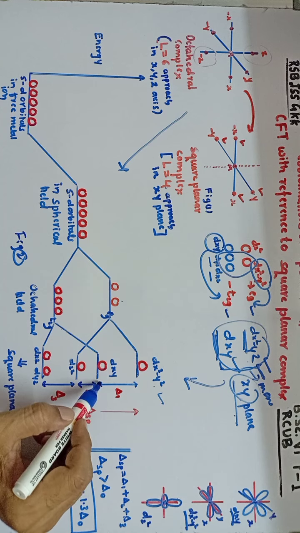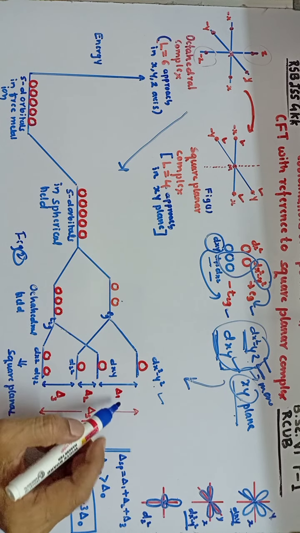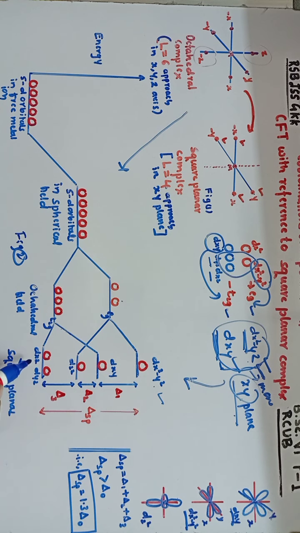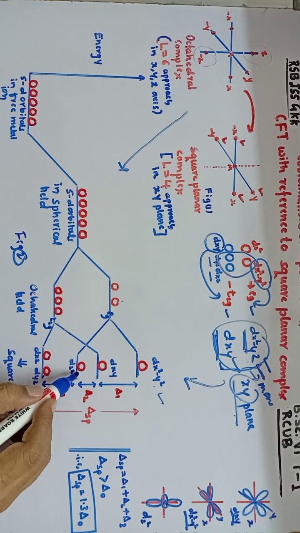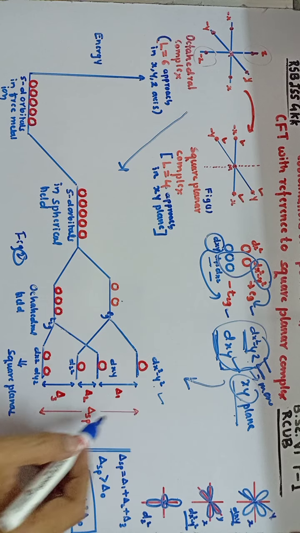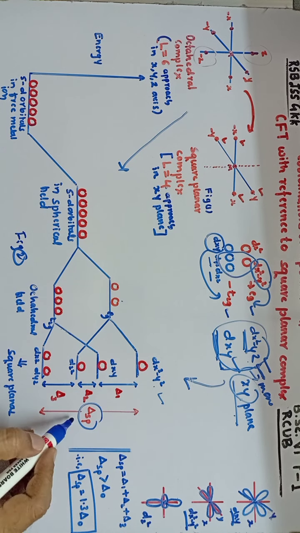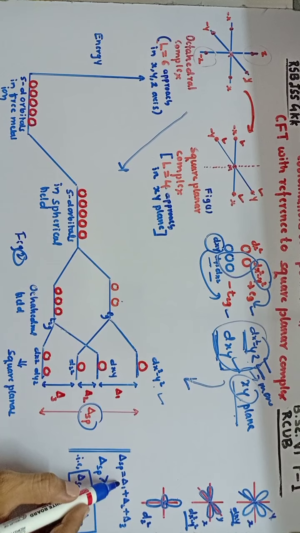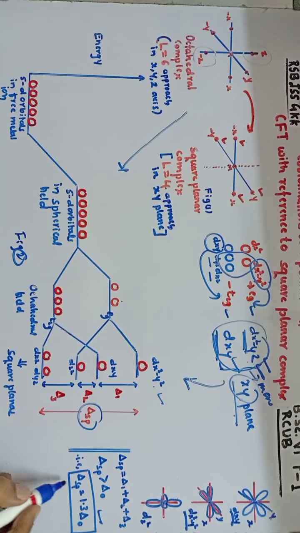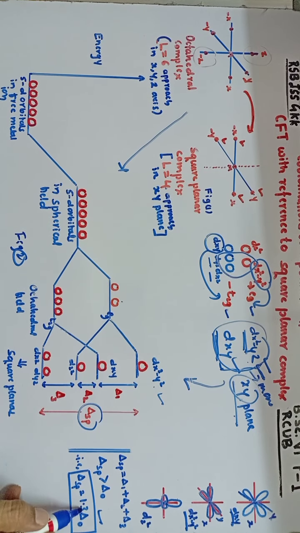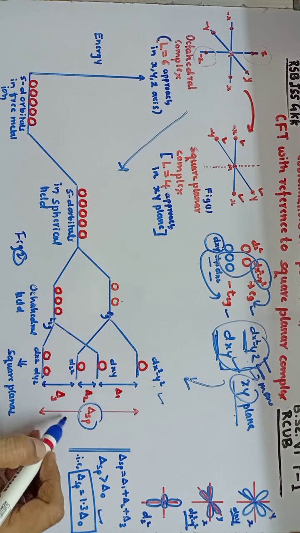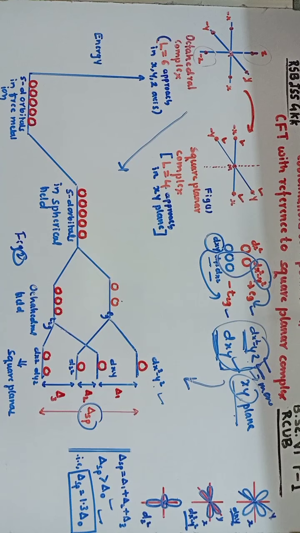Here the crystal field splitting between the dxy and dz square is represented as delta 1, and dz square and dxy is represented as delta 2, and dxz and dyz and dz square is represented as delta 3. Here the crystal field splitting in case of square planar complex, which is represented as delta sp, is equal to delta 1 plus delta 2 plus delta 3, that is equal to 1.3 into delta naught. That means always the crystal field splitting in case of square planar complex is more than the octahedral complex.